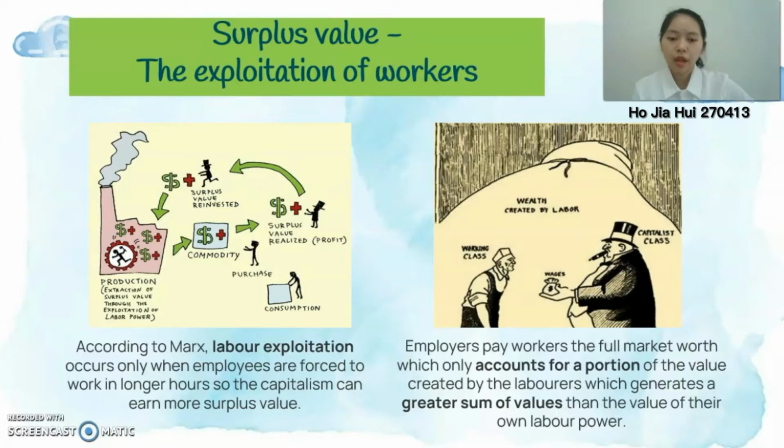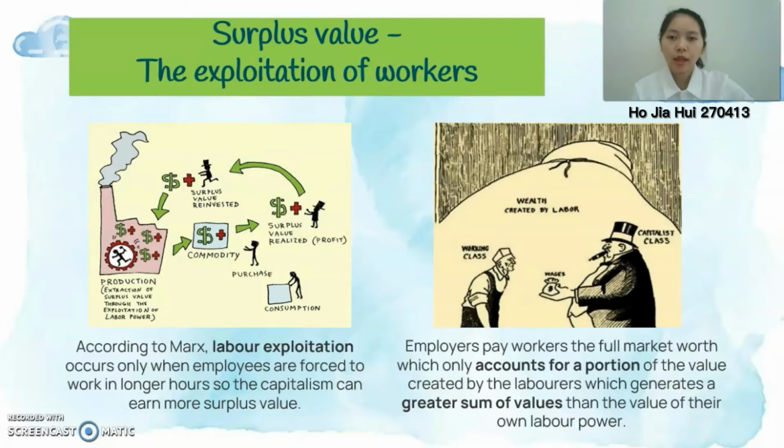According to Marx, labor exploitation occurs only when employees are able to produce more in a day than they require to support themselves and their families. Employers pay workers the full market worth of their labor power, although daily salary only accounts for a portion of the value created by the laborers.